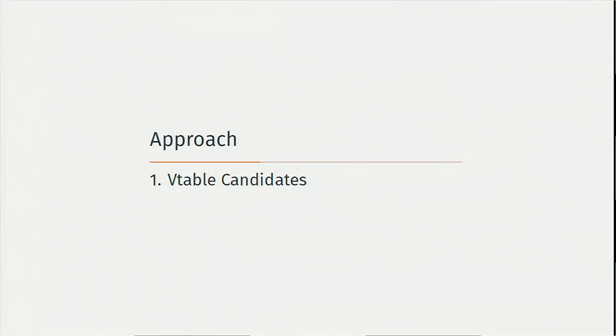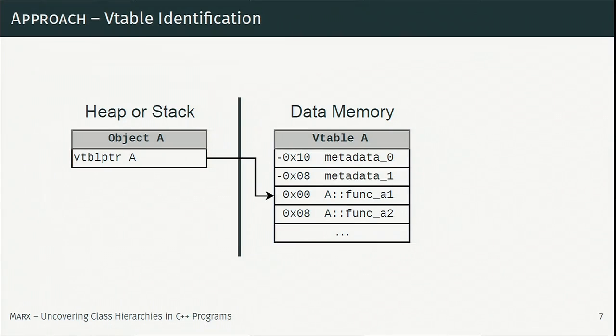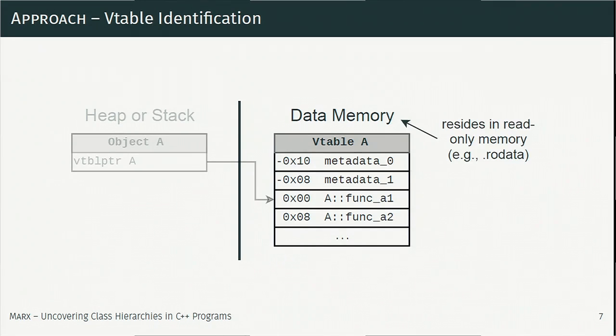Okay, starting with the vtable identification. Basically at runtime we have some object that's got a vtable pointer, so it's pointing into the vtable you see on the right. But we cannot really look at the objects themselves, because that's a runtime artifact and we're analyzing things statically. So we're left with the vtables themselves. First, we note that the vtables lie in read-only memory in the application, so we can simply scan sections like rodata to discover the vtables themselves and filter them for additional heuristics, which I will now explain.